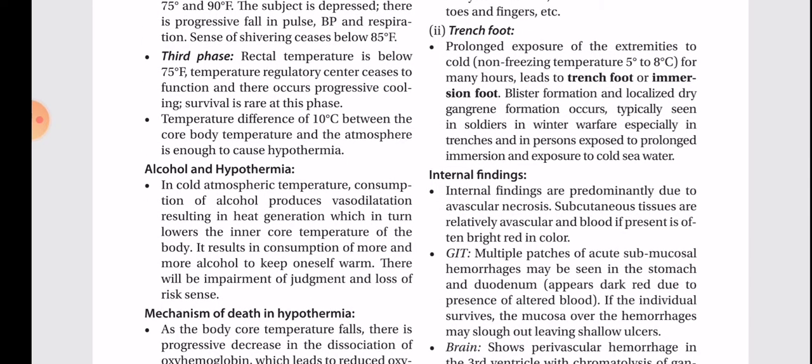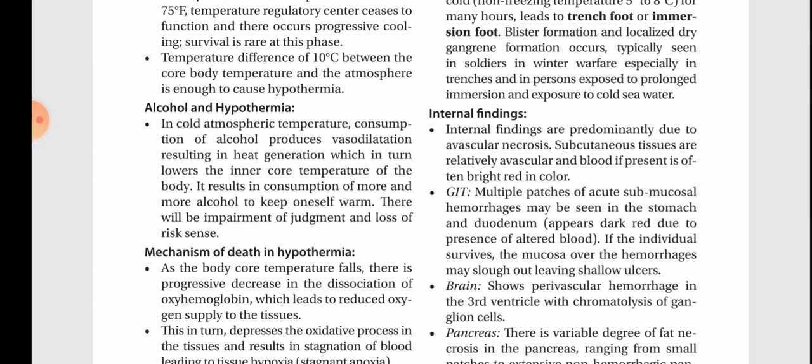Trench foot. Prolonged exposure of the extremities to cold, non-freezing temperature, 5 degrees to 8 degrees Celsius, for many hours leads to trench foot or immersion foot. Blister formation and localized dry gangrene formation occur, typically seen in soldiers in winter warfare, especially in trenches, and in persons exposed to prolonged immersion and exposure to cold seawater.